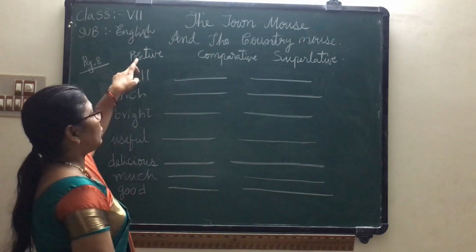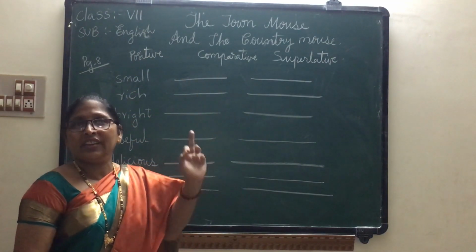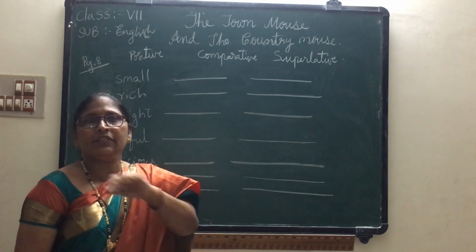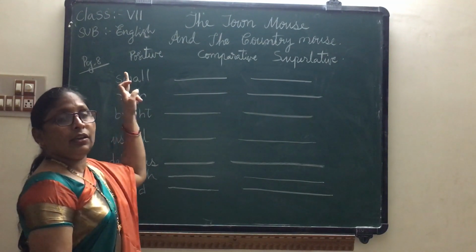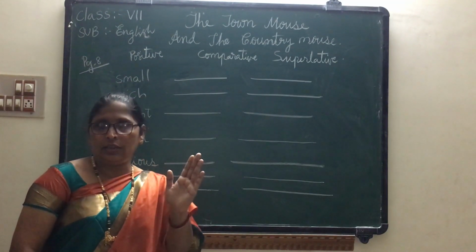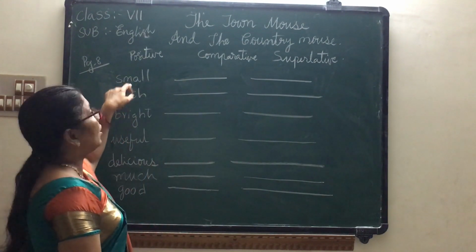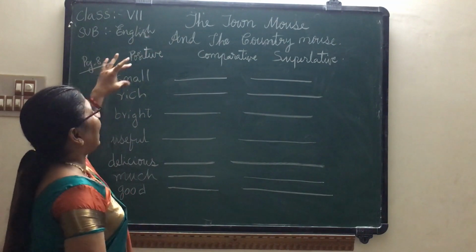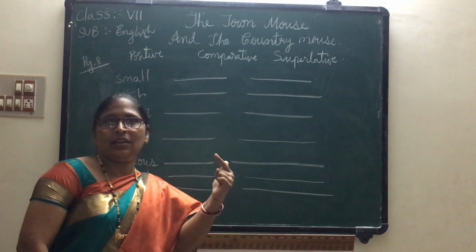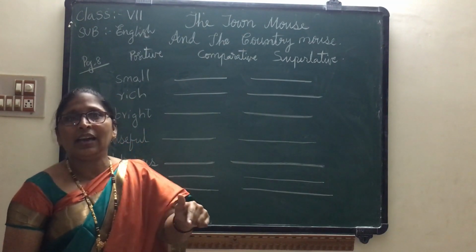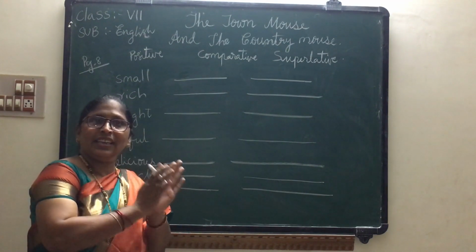To change positive into comparative, we add er and than to the given word. Suppose the word small is given here. Sarita is a small girl. No comparison with another, so we write small as it is in the positive. In the comparative, we have to add er. Why? Here we are comparing Sarita with her brother. Sarita is smaller than her brother. So while comparing with others, we add er and than.